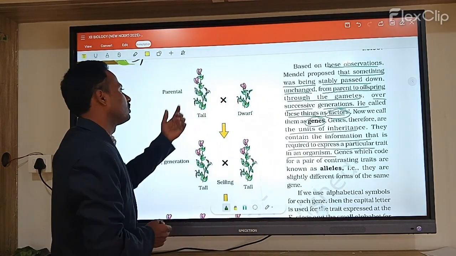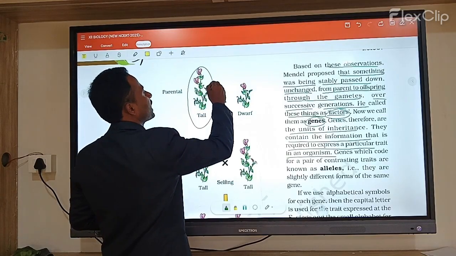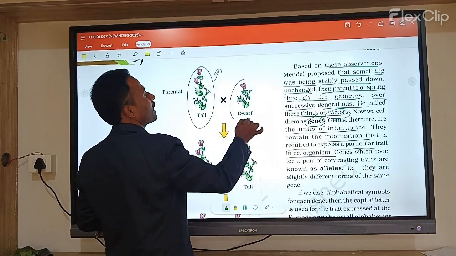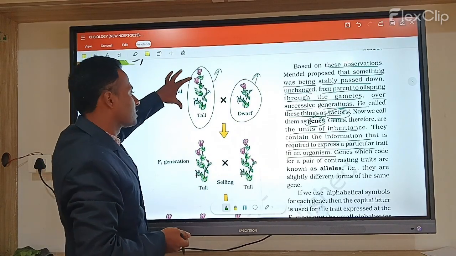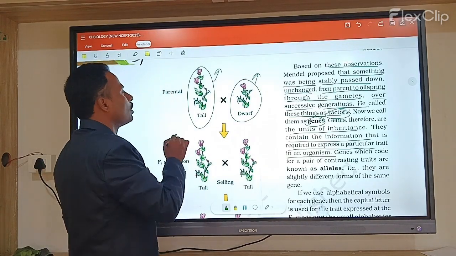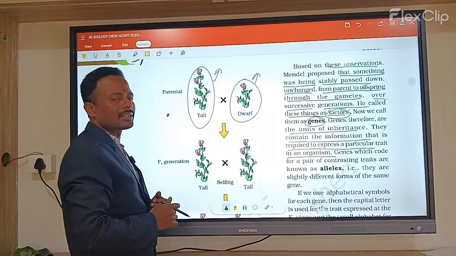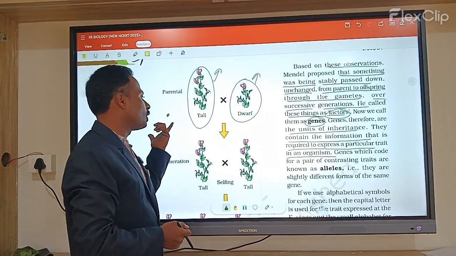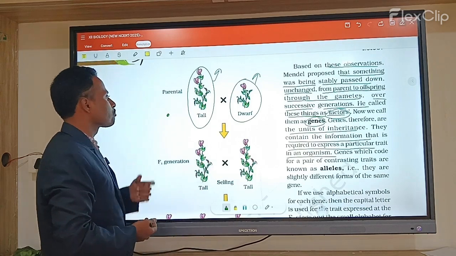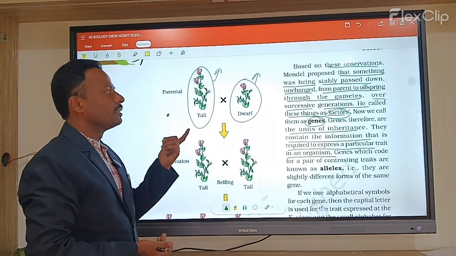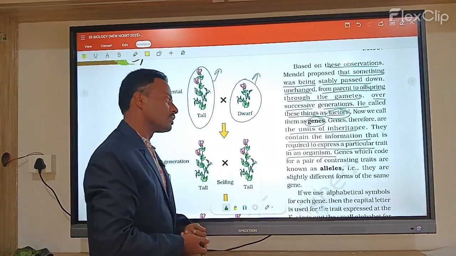So, for example, here they have the tall character. How does this character get expressed as tall? Here the dwarf family is there. How do they express as dwarf? Because each and every parent has one contrasting trait present. The traits here are called factors. Nowadays we call them genes. So these genes are carried from generation to generation.